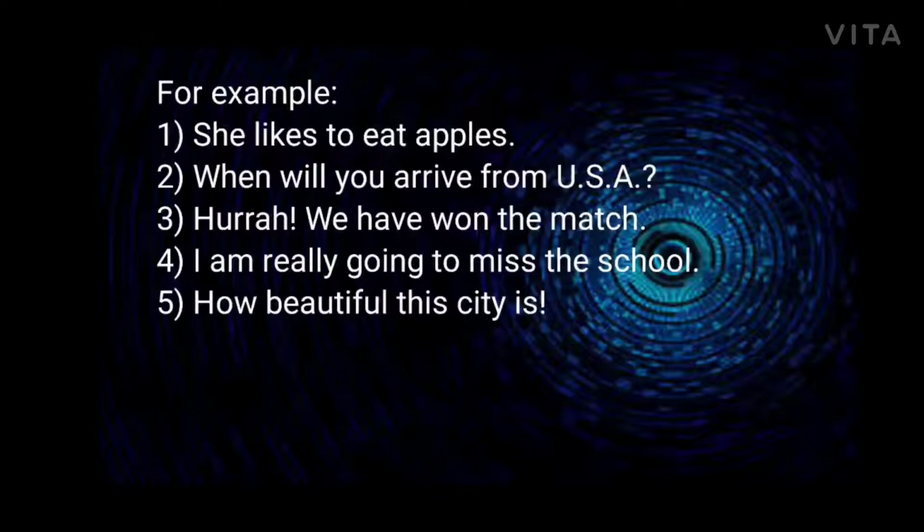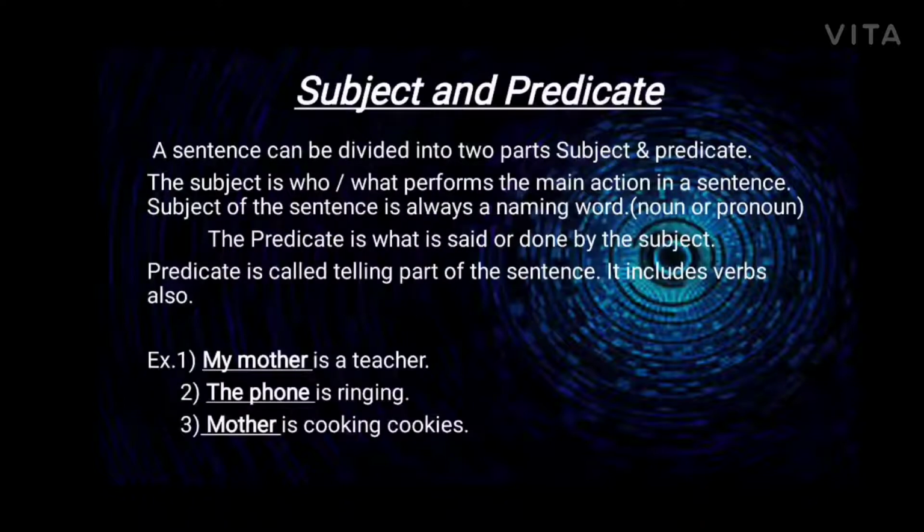Let's see the last. How beautiful this city is! In this sentence, the sentence begins with a capital letter and ends with an exclamation mark. So, it is also a kind of sentence. In the sentence, there are two important parts, subject and predicate. Let's see what is subject and what is predicate. A sentence can be divided into two parts, subject and predicate.